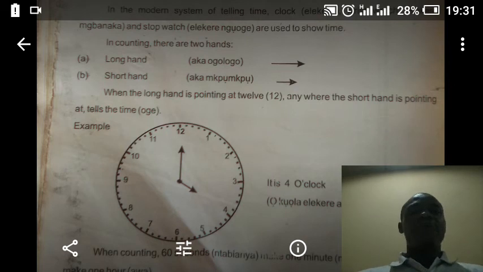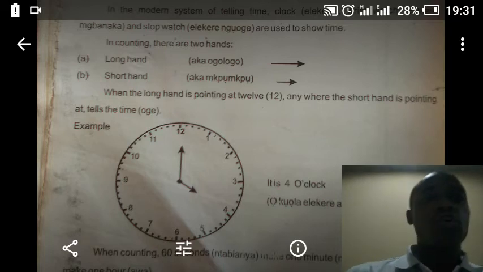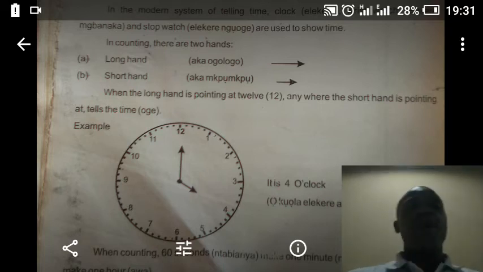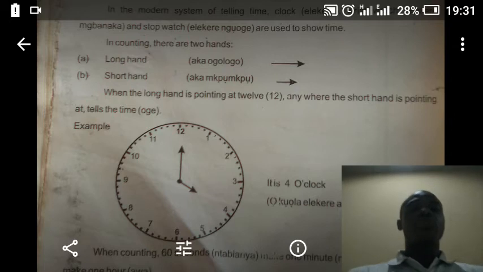Going further, we have two hands in a clock. Number one is the long hand, which is called in Igbo aka ogologo. While the second one is the short hand, which is called aka mkpumkpu.